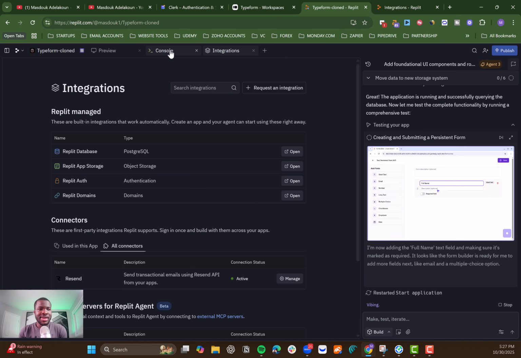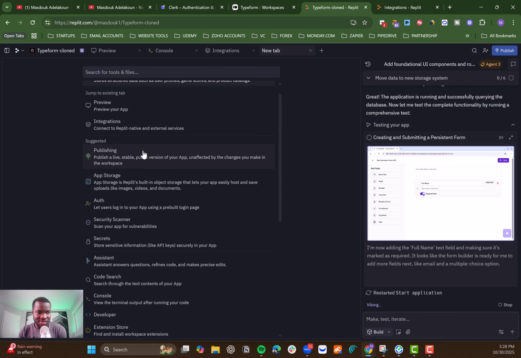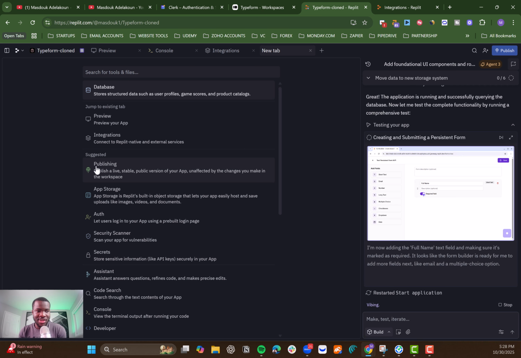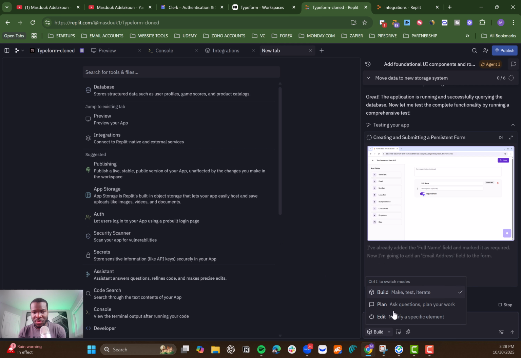Okay. And other than that, you have other things here, but the most important really are the publishing, the app storage, and the database as well, obviously. And here you have the option to choose between those modes. If you choose build, whenever you type something here, you are asking the agent to build what you are asking. If you choose plan, you want to discuss with the agent before the agent starts doing the implementation, which is also nice.